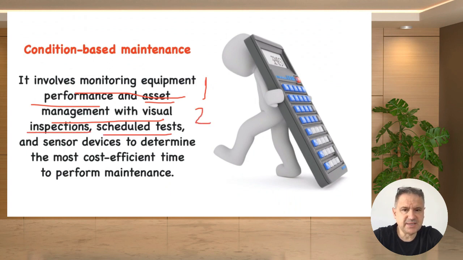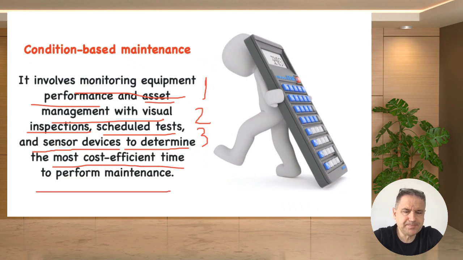And schedule test, this is new one. We don't do the schedule test in the preventive maintenance as well as the predictive maintenance. And the fourth one is again new to the condition-based maintenance. This is sensor device information. Why do we do this again? To determine the most cost efficient time to perform the maintenance, my friends.